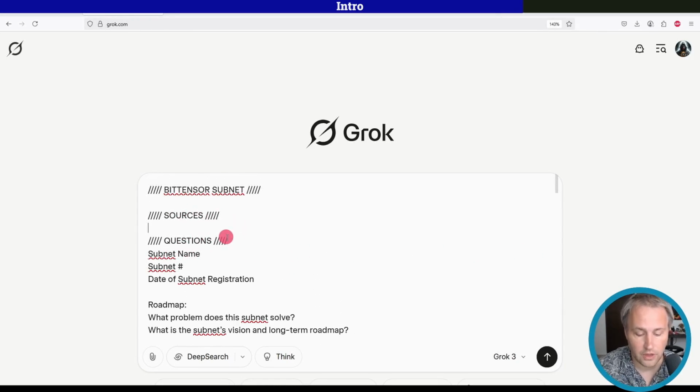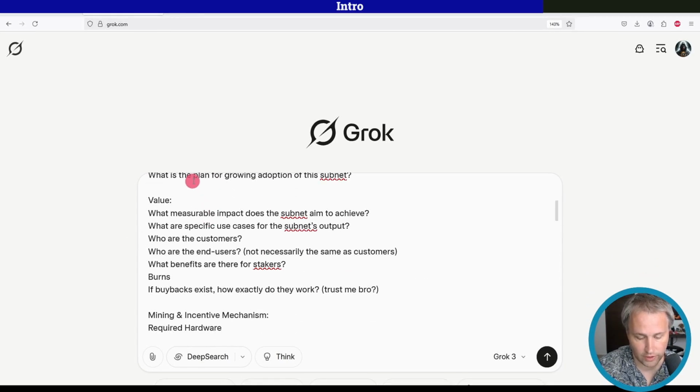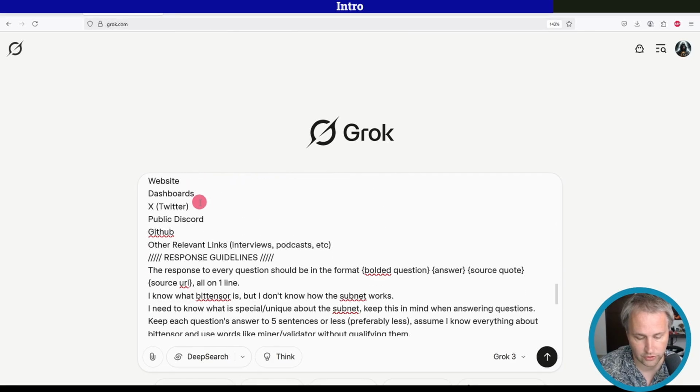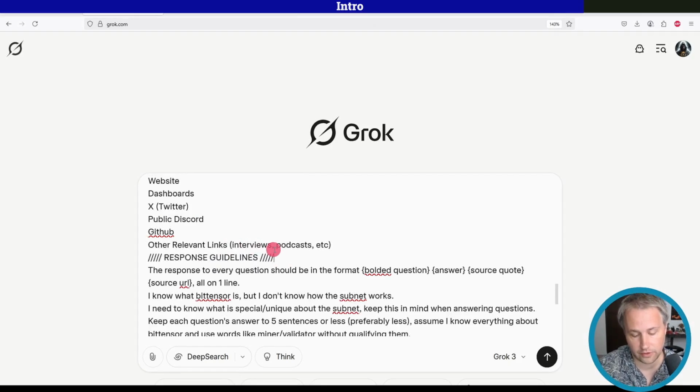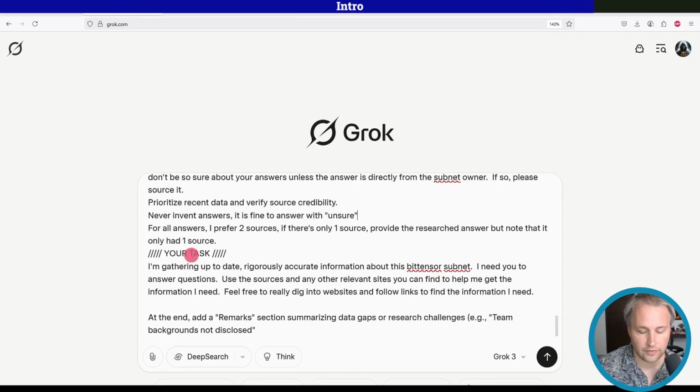You're just going to hit enter. But I'll go through the rest here. It's just asking the questions, the roadmap, the value. All these questions are exactly what I have here in the spreadsheet. And then I have some response guidelines here, and the last part here is the actual task that I want it to do.